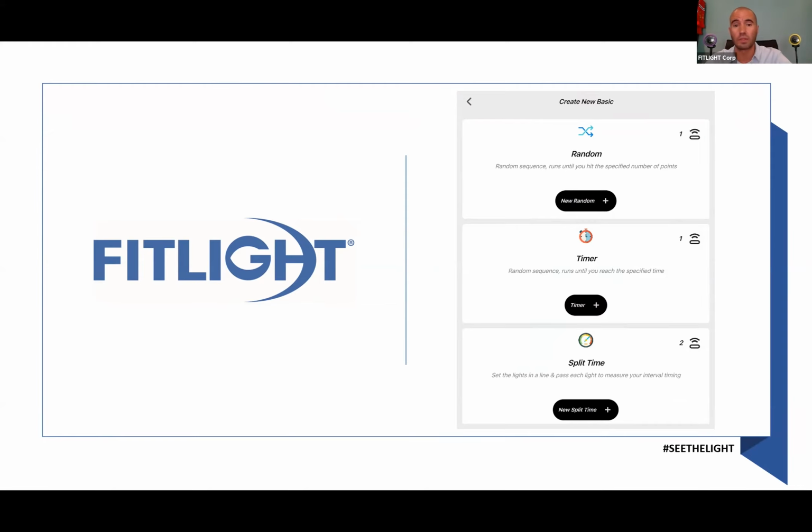So instead of saying you have to deactivate, let's say 20 lights as fast as possible, now you have maybe 30 seconds to deactivate as many lights as possible. And the split time test allows you to measure your time on each part of a track. Let's say you want to do a 40-yard dash. You have 4 lights. You place a light on each 10 yards. You run past the lights, you'll get 4 splits underneath each other to give your time on 10 yards, 20, 30, and 40 yards to see what your time is and how fast you are.